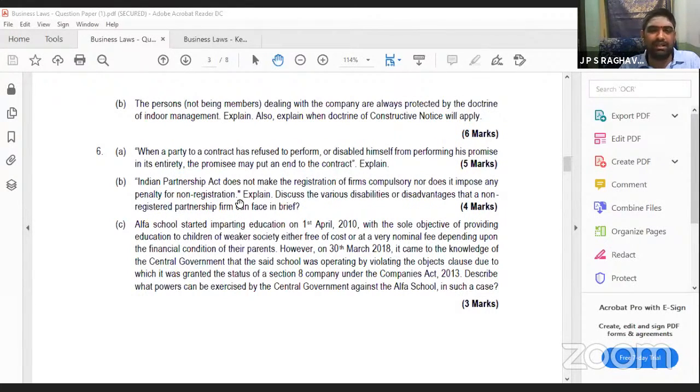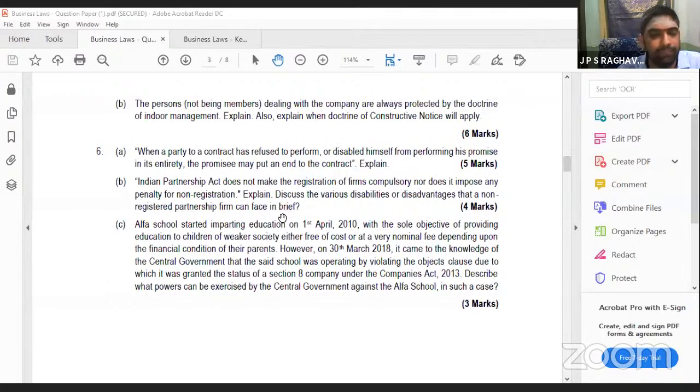If you don't register, you cannot file a case on the third party. You cannot go for a set off. Set off means he has to give you some money, but you cannot make a set off. If he goes to court, you have to pay the whole amount. Set off cannot be done. The partners cannot file a case on other partners. If it is an unregistered firm, these all cannot be done. But other outside parties can file a case on you. These all are disadvantages if you don't register.